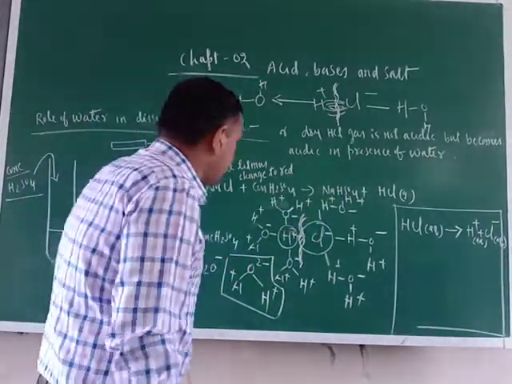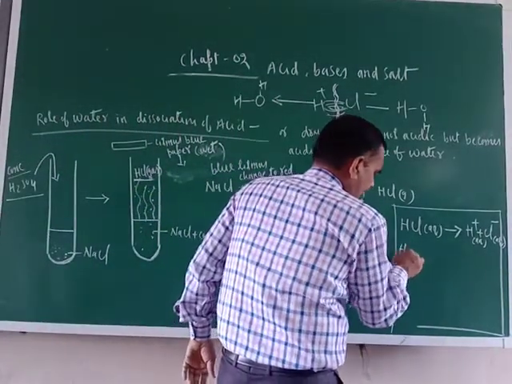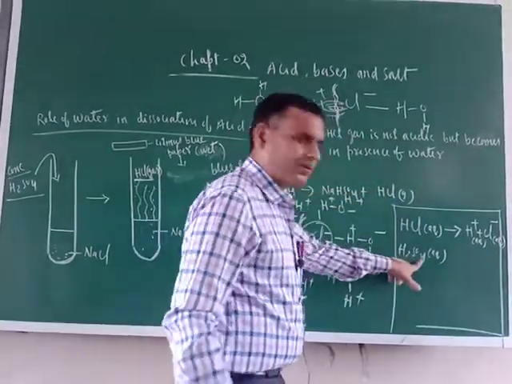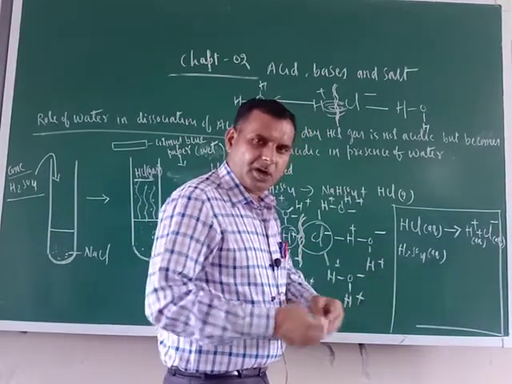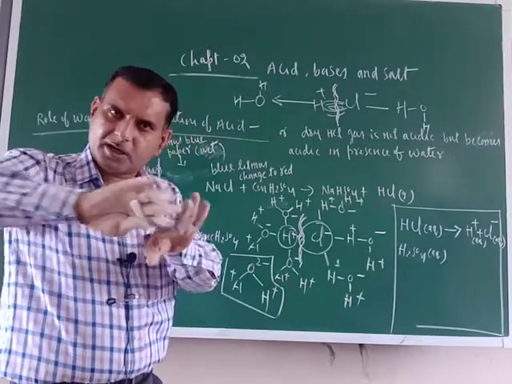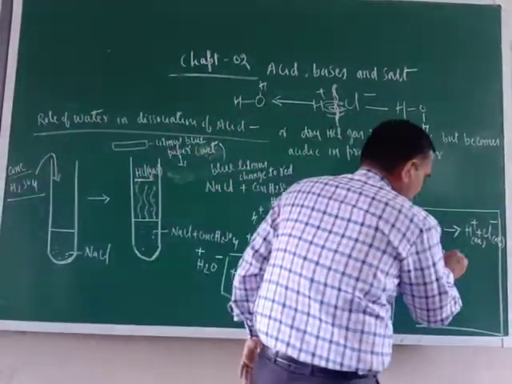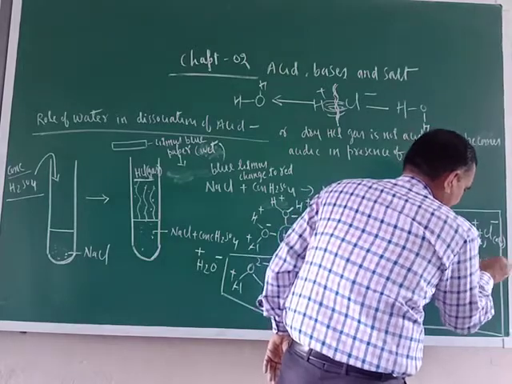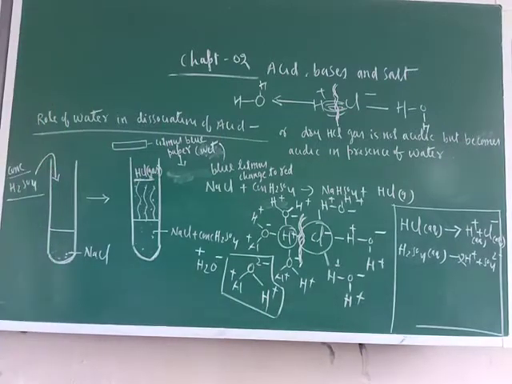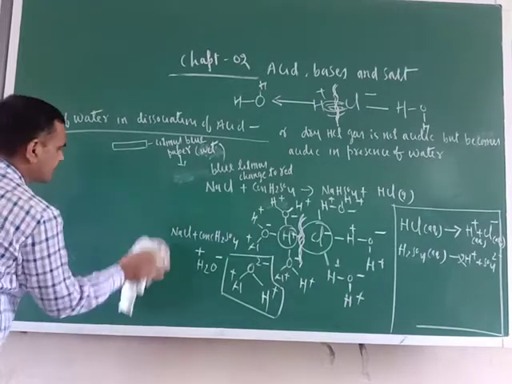So what is the first role of water? Just write down here. Take any acid. Suppose you are taking H2SO4. Now there is a bonding between hydrogen and sulfate. And the moment you dissolve it in water, H will be surrounded by O of water. Sulfate will be surrounded by H of water. The bond which is present between H and sulfate will be broken. And it will be ionized into H positive and sulfate 2 negative. Correct or not? So now what is the role of water here? What is the first role? The role of water is it helps in the ionization or dissociation of acid.